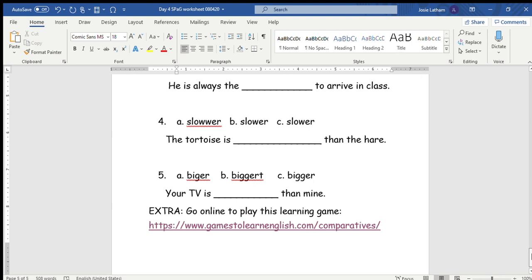Read through all of them, circle the correct spelling and complete the sentence by filling in the missing word. If you finish that, there is a nice game to play online. You can follow that link and click play. And it's a game about comparatives, adjectives that end in ER. Okay, enjoy your English task today.